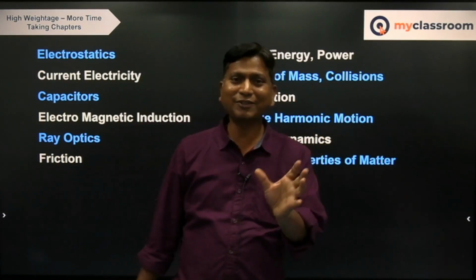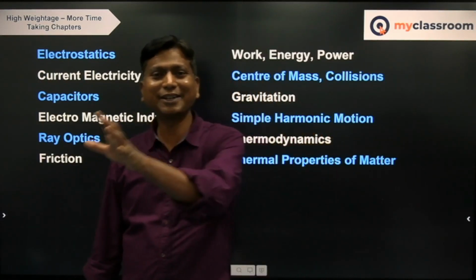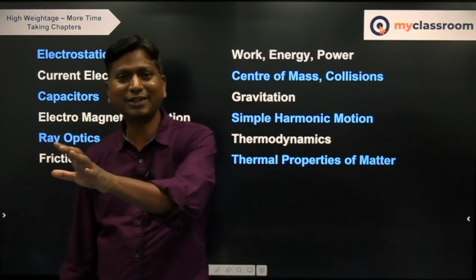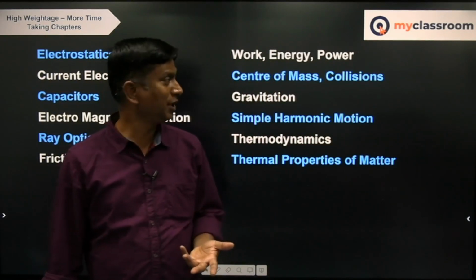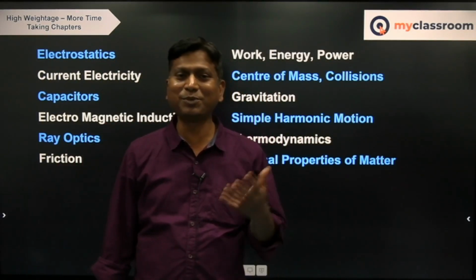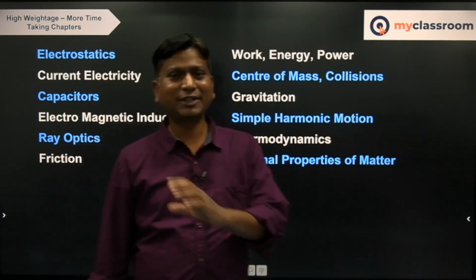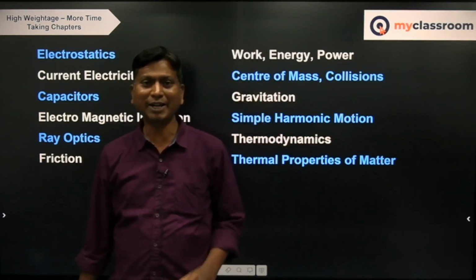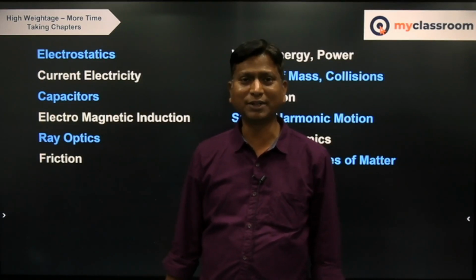So nicely draw the vectors, take the resultant of the two vectors before collision, take the resultant of whatever vectors are there after collision, and conserve initial linear momentum and final linear momentum. And whether it is oblique collision or head-on collision, when it is elastic collision, definitely the kinetic energies before and after are also conserved. So these basic points will definitely be touched compulsorily. As a student, you should know these points, right?